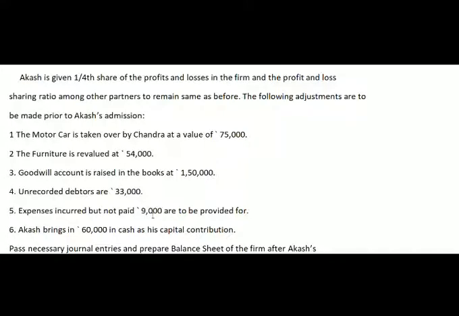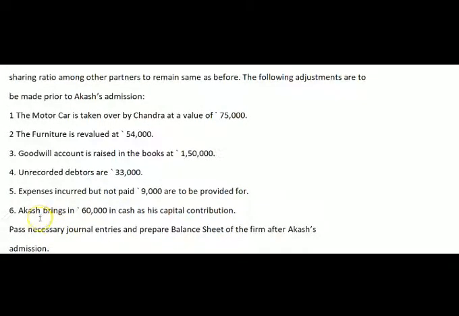Here, Akash brings 60,000 in cash as his capital contribution. So the new partner brings cash into the business as his capital, and therefore our journal entry is cash account debited to Akash's capital account. Right? Now see here in the sum, pass necessary journal entries and prepare the balance sheet of the firm after Akash's admission. So in this sum, they have asked us to prepare journal entries and only the balance sheet. Now we will start with the sum, students.